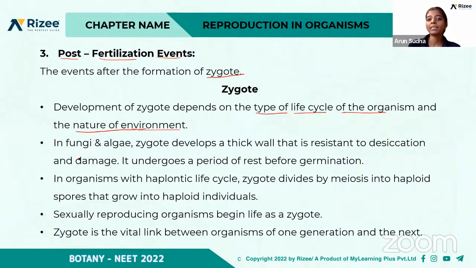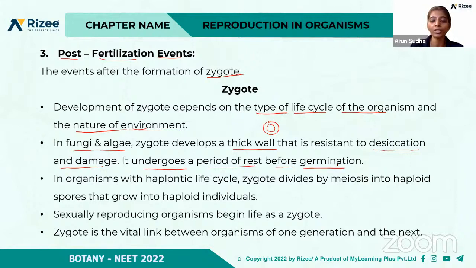For example, in the case of fungi and algae, how will the zygote be? It forms a thick wall. The zygote is surrounded by a thick wall that is resistant to desiccation and damage. This thick wall prevents the damage, and the zygote undergoes a period of rest before germination.